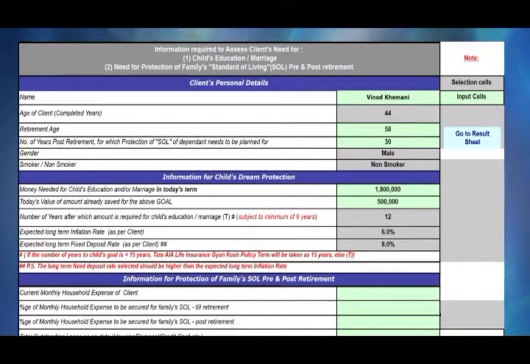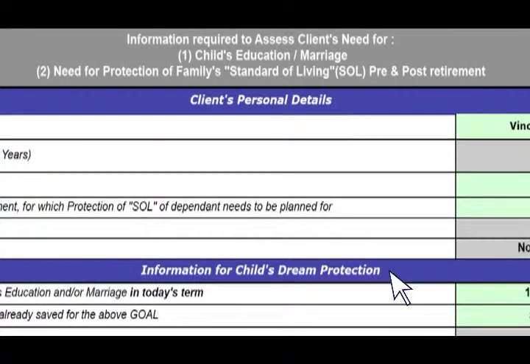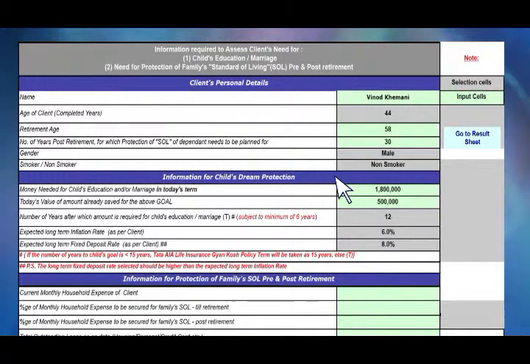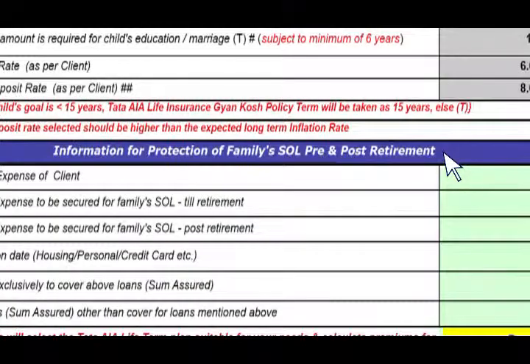So, if you are assuming the long-term inflation rate to be 6%, what should I take as the long-term fixed deposit rate? Take at least 8%. Okay, I'll take 8%. So here we select 8%. We have covered two parts of the data collection sheet: personal details and child education protection. Now the third part, which is the standard of living pre and post retirement.